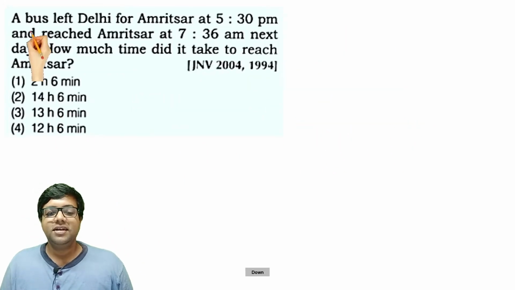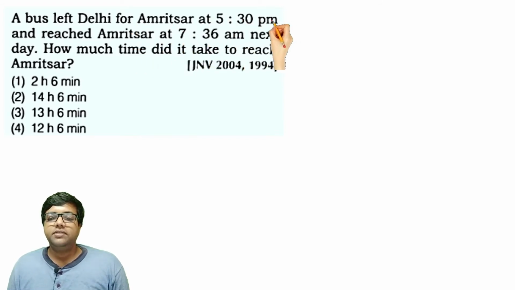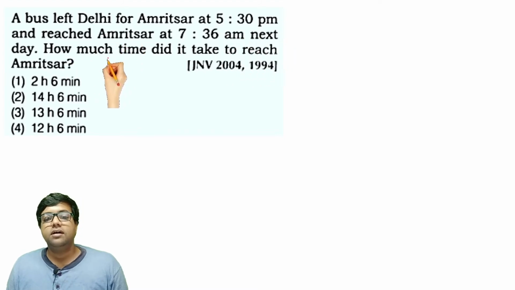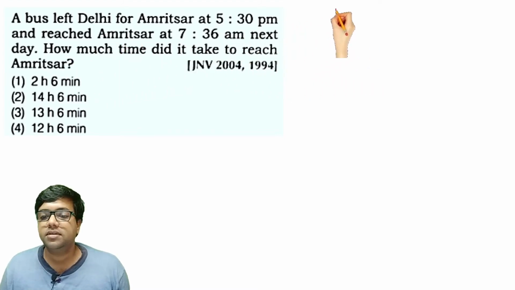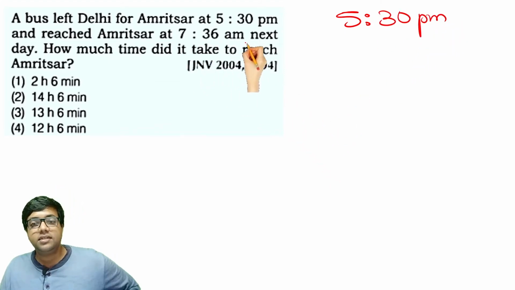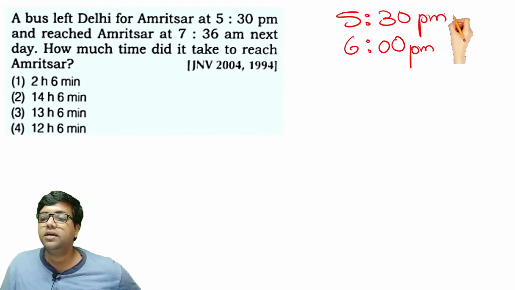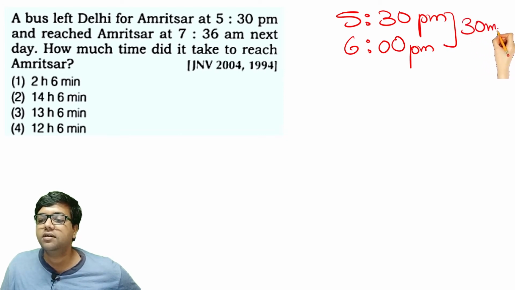Alright. A bus left Delhi for Amritsar at 5:30 p.m. and reached Amritsar at 7:36 a.m. next day. How much time did it take to reach Amritsar? 5:30 p.m., right? The next day, 7:36 a.m. it reached. So the nearest one is 6 p.m. So up to here it has traveled for 30 minutes.